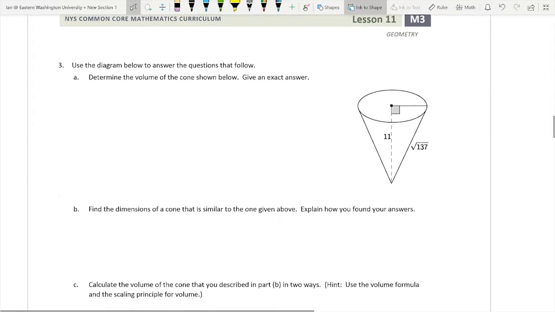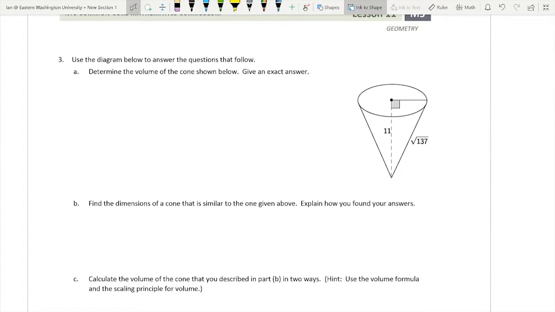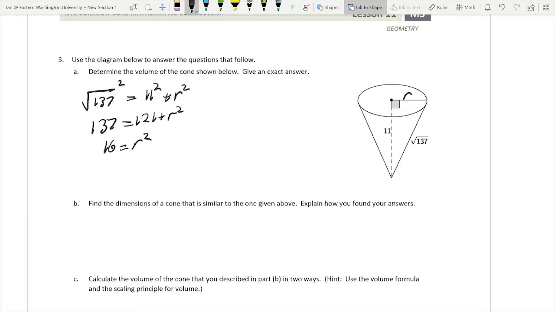So in the diagram below, answer the questions that follow. Determine the volume of the cone shown below, give an exact answer. Well, in order to find the radius here, we need to use the Pythagorean Theorem. So we've got the square root of 137 squared is equal to 11 squared plus r squared. Well, the square root of 137 squared is 137, equal to 121 plus r squared. Subtract 121 from both sides, you get 16 equals r squared, which means that r is equal to 4.